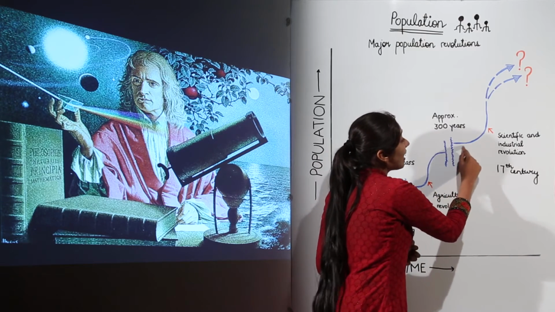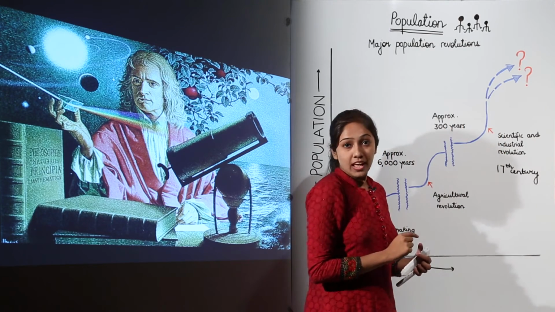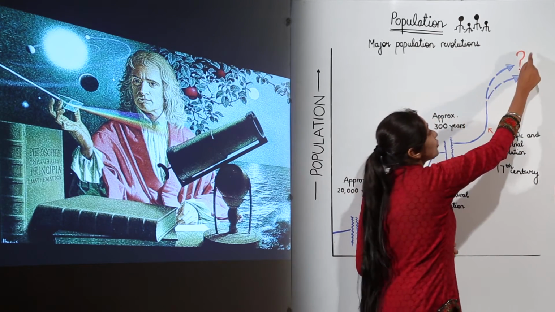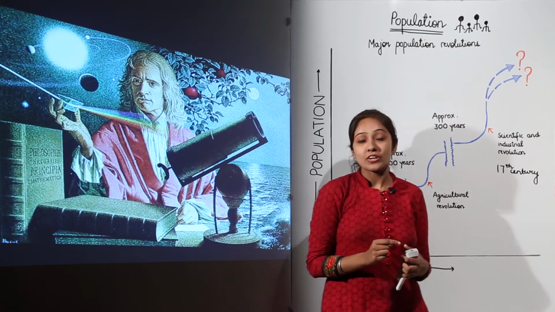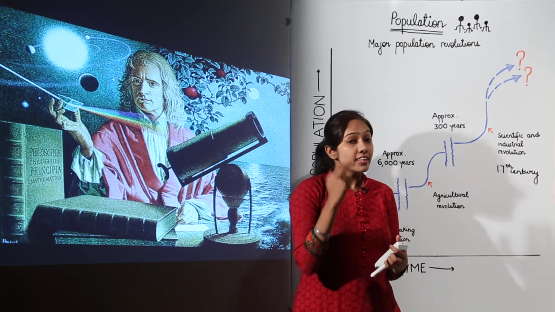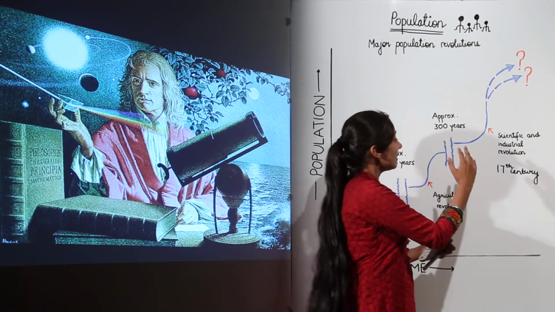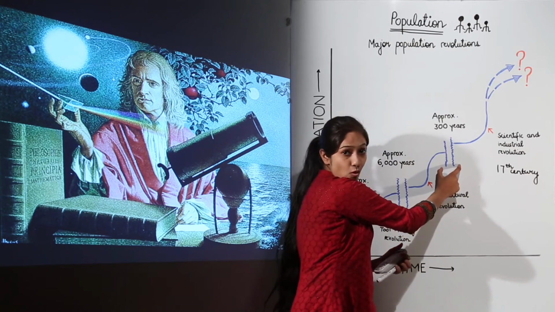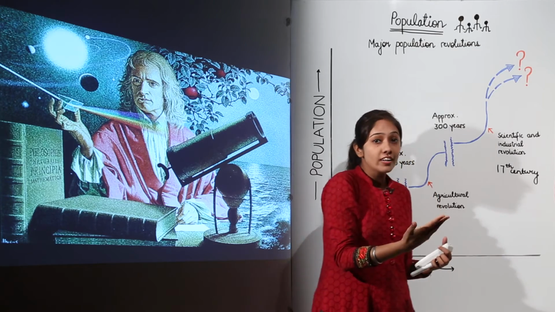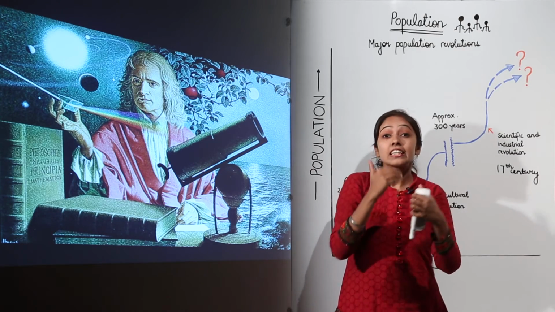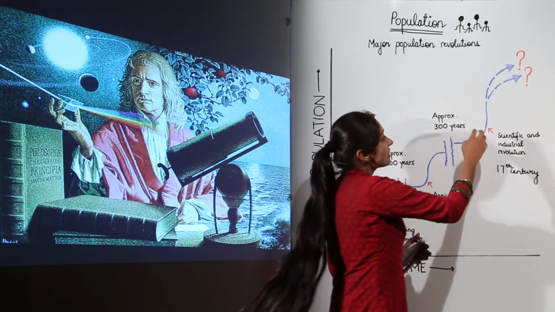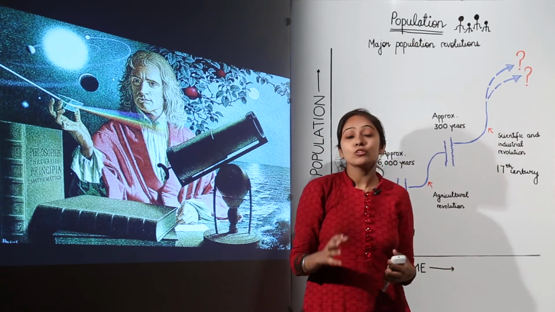When this scientific and industrial revolution began, with advancements and technological advancement, there was again a rapid increase in the population. But after this rapid increase, we still have question marks. Why do we have question marks? Because we really don't know what is going to happen in the future. There are two possibilities. Either we can have this wavy gap over here also, meaning the population is going to get stabilized, or we can expect a further increase in the population growth rate.